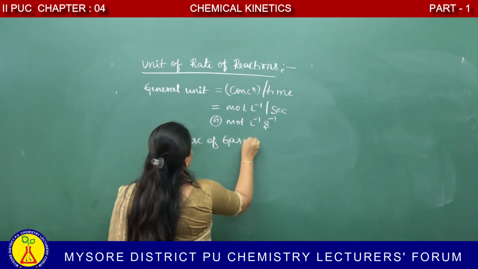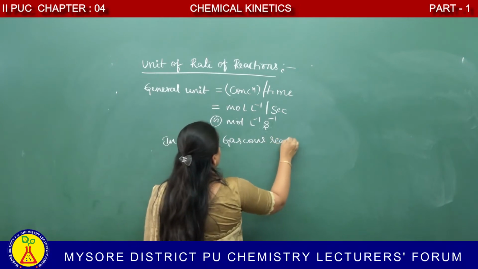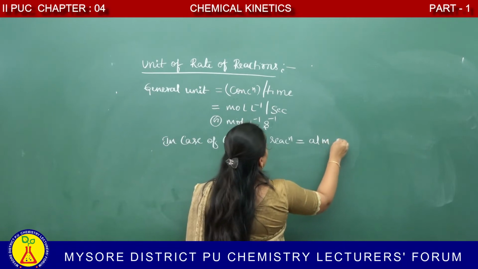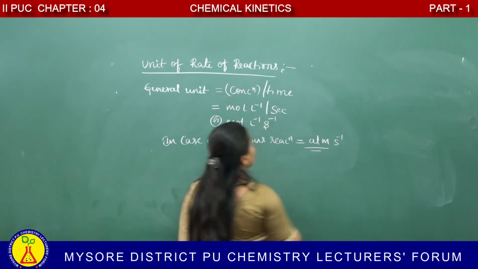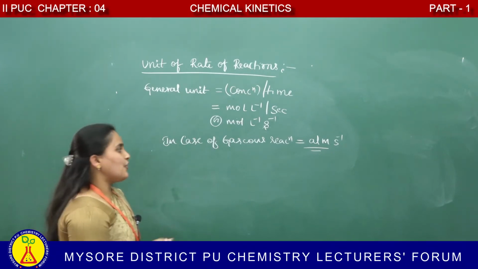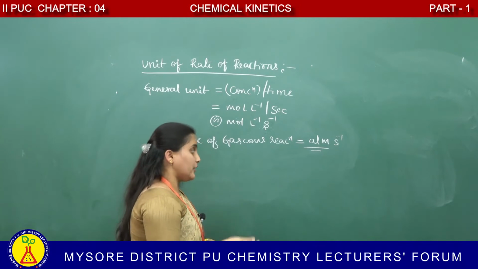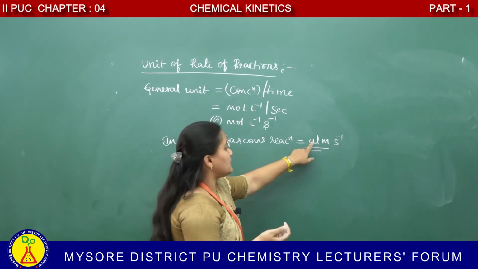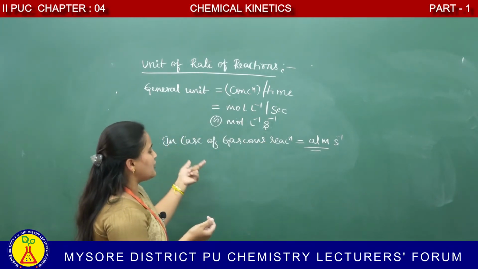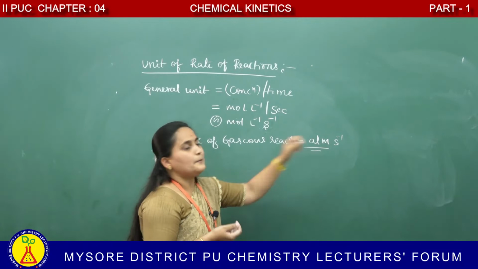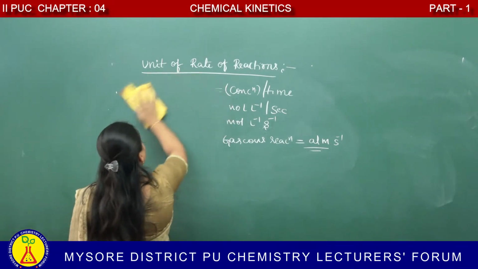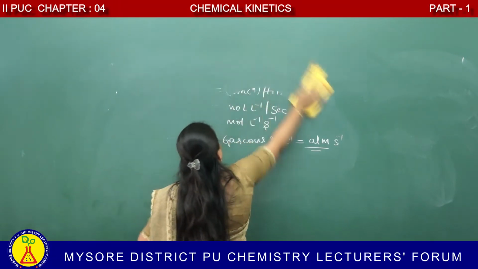In case of gaseous reaction, atmosphere per second is the unit for rate of reaction, because in case of gaseous reaction the concentration is expressed in terms of partial pressure. Therefore, unit for partial pressure is atmosphere and time second. Therefore, what is the unit for gaseous reaction? Atmosphere per second. Rate of reaction and units for rate of reaction is over.